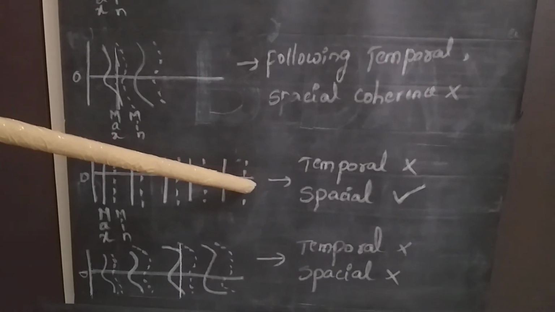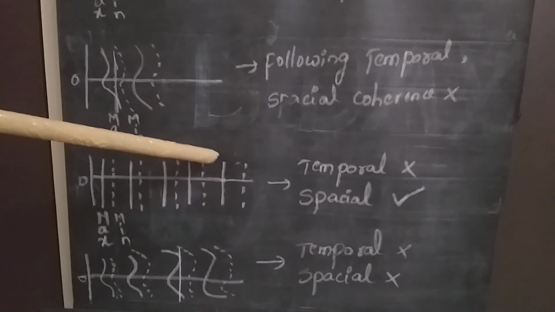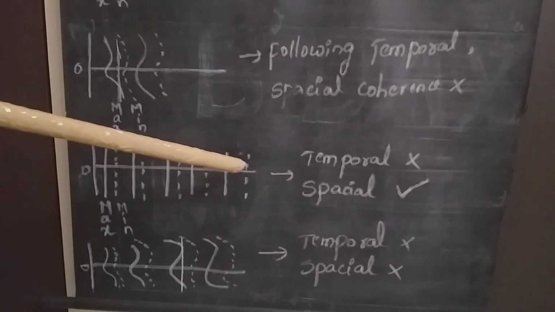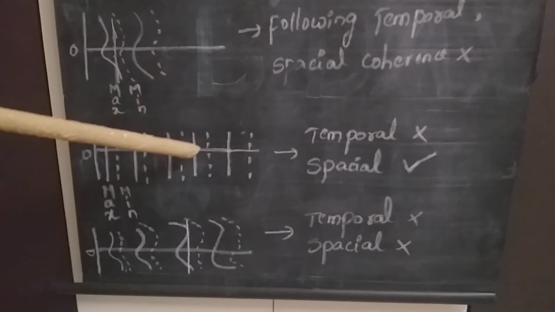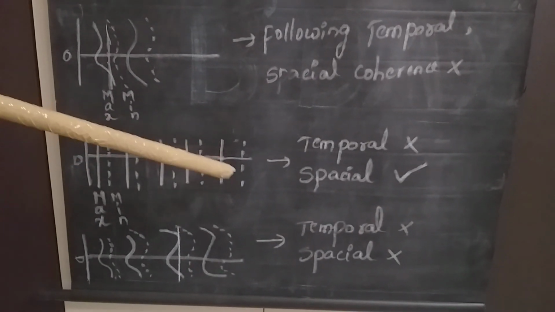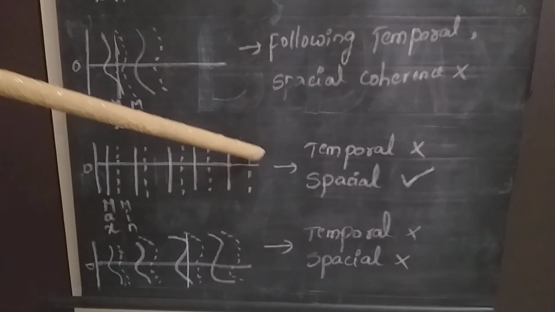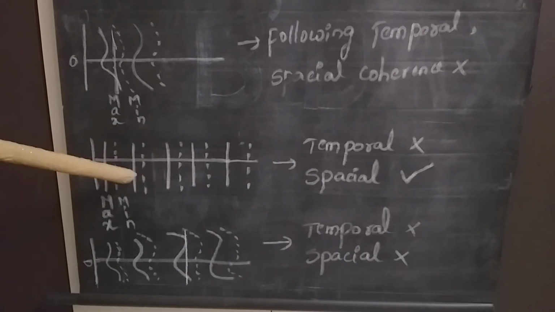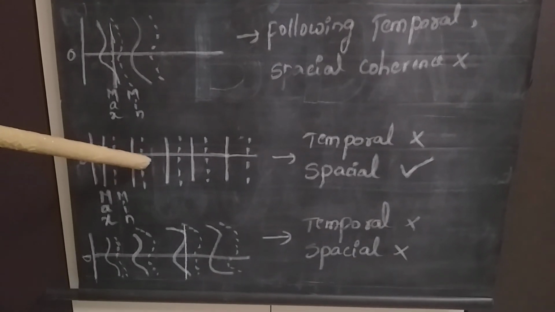At this endpoint, if I take out the wave at equal intervals of time, definitely these maximas and minimas are not following the condition of temporal coherence, because sometimes this maxima is occurring at 1 second, sometimes at 3 seconds, sometimes at 10 seconds, like that. Therefore temporal coherence is absent in this wave representation.